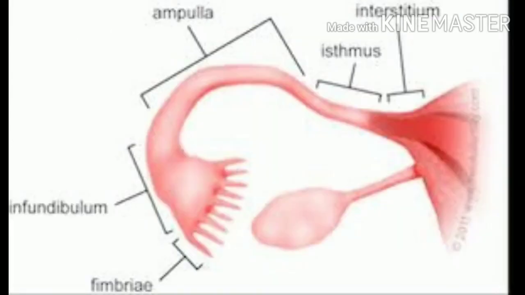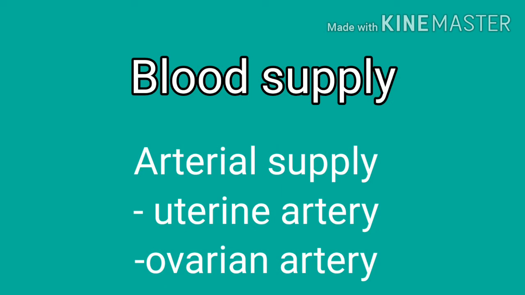Parts of the fallopian tubes. Isthmus, which connects the tube with the uterine cavity. Ampulla: this is the widest part, where fertilization usually takes place. Infundibulum: it is funnel shaped, opening near the ovary, to which the fimbriae are attached. Fimbriae: finger-like ciliated projections which capture the ovum from the surface of the ovary. Blood supply of the fallopian tubes: arterial supply is from branches of both the uterine artery and the ovarian artery.